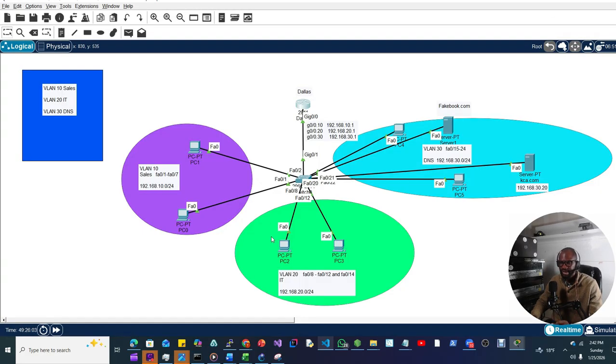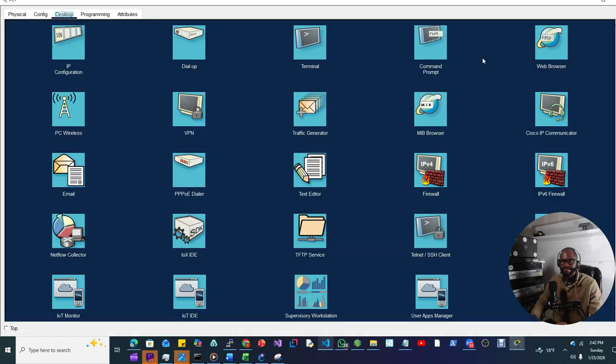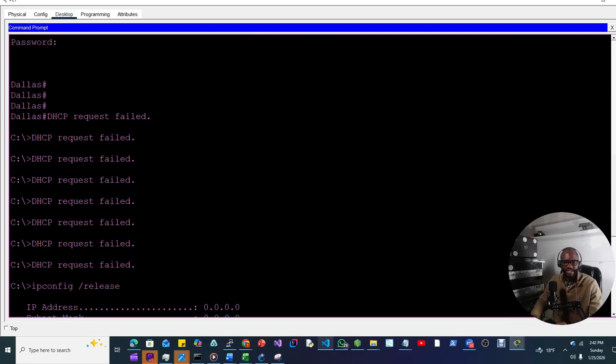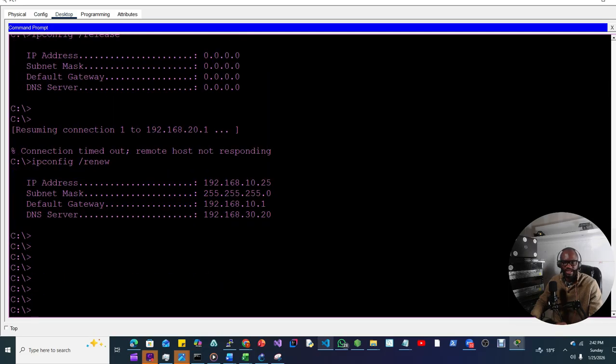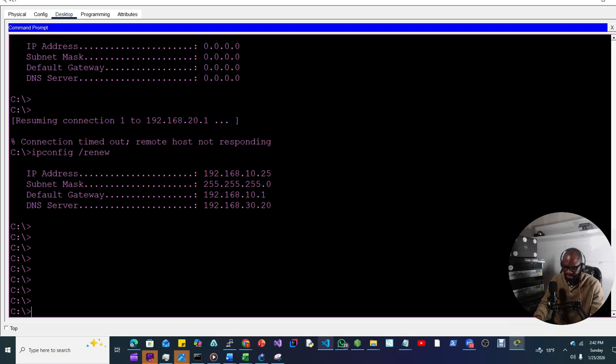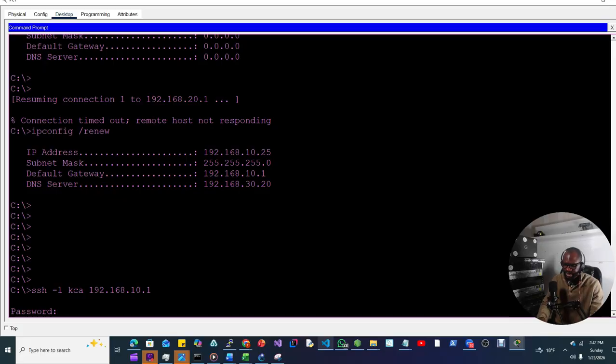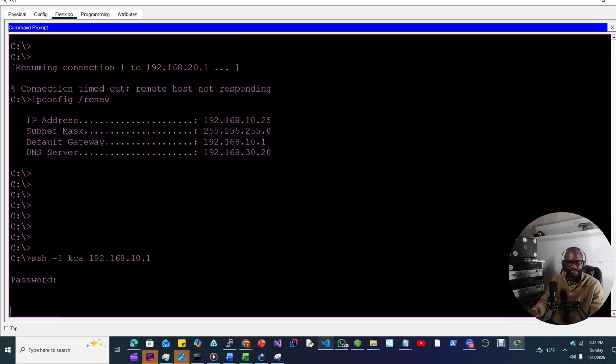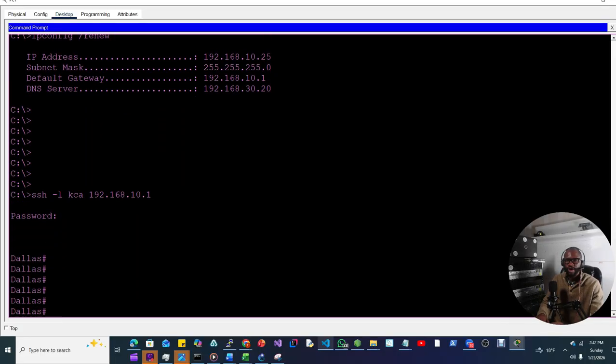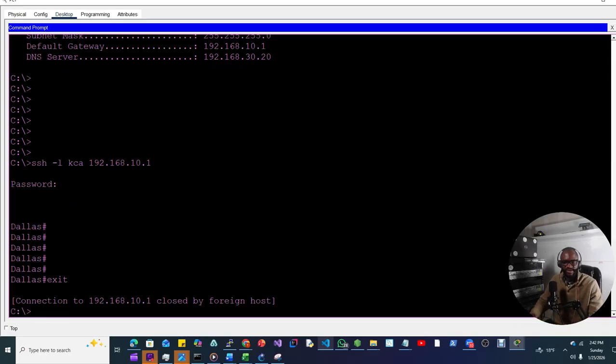Always remember the username and the password, okay? So we go to the PC in Dallas in VLAN 10. Now let's check its IP address. We have 192.168.10.25, so we can do ssh -l KCA, which is the username, and we can use 192.168.10.1. It will prompt us for the password, which is KCA123. And we are inside the Dallas router from the PC in VLAN 10. We can exit, just to kill it.